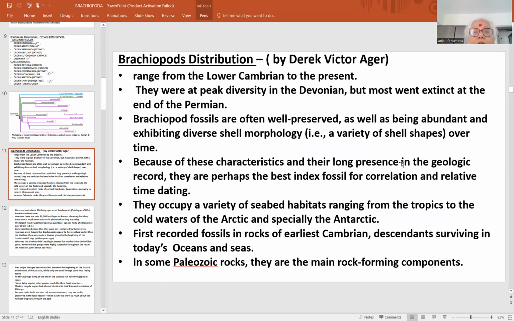This is again a very wide distribution, a very large chapter as given by Derek Victor. You can go through the Google search and look it up, it is a big chapter on brachiopod distribution. I have selected some of the points, and even of these I will discuss only a few out of this detailed slides. We are not going to discuss each and every point.